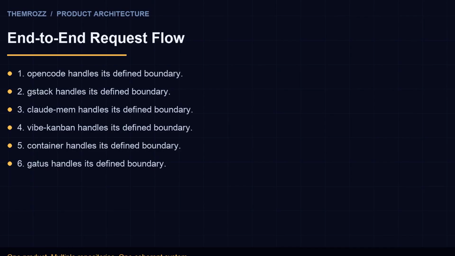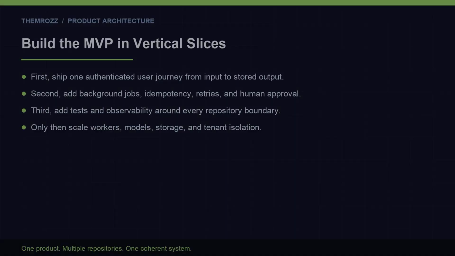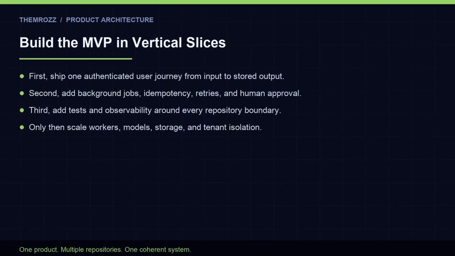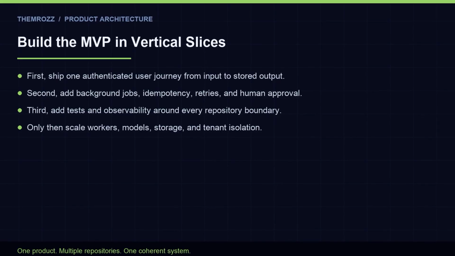This MVP skips non-essentials like complex RBAC or multi-tenancy. Focus on tight integration between the tools. vibe-kanban's UI reflects real-time system health via Gatus badges. OpenCode agents consume memory context from claude-mem, and container ensures parity between dev and prod. Ship when a single task can flow end-to-end without human code changes, then iterate based on the first wave of monitoring alerts.